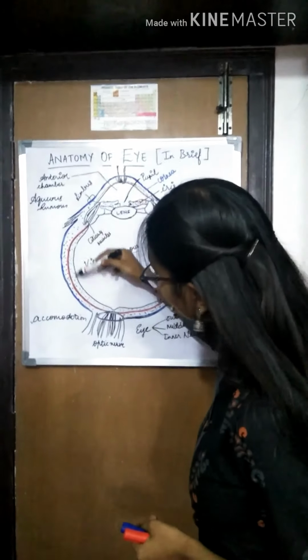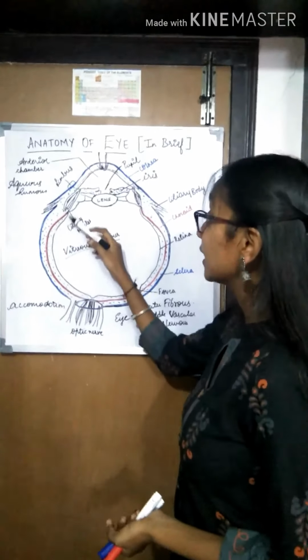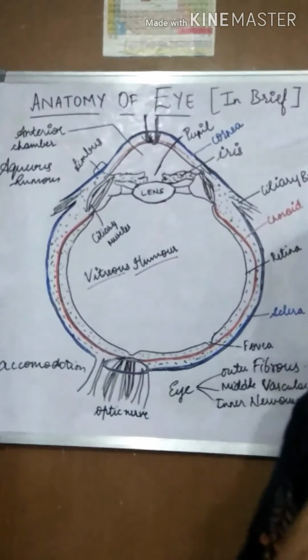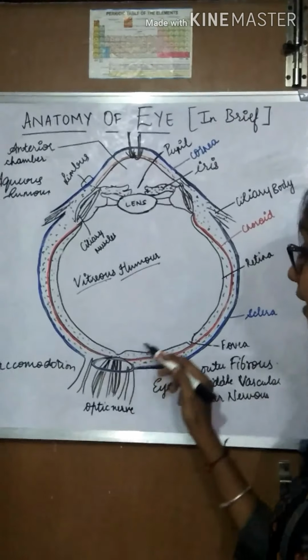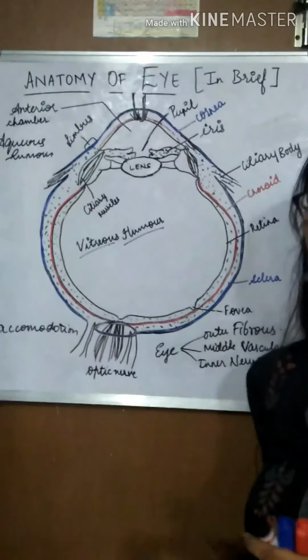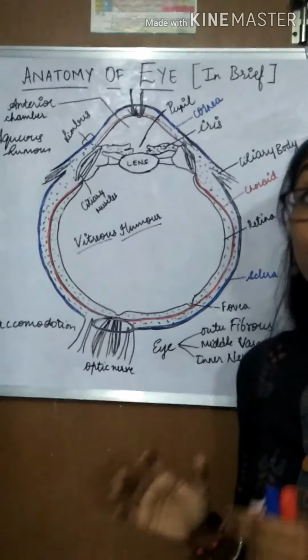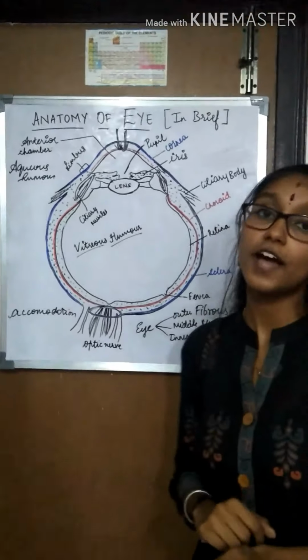The outer layer of the retina is non-nervous and pigmented, whereas the inner layer is light sensitive, and it has a fovea, which is a depression on the retinal membrane with a high number of cones, and it is the region where high visual activity takes place. So this is regarding the anatomy of the eye.